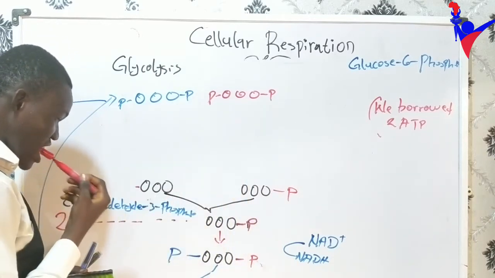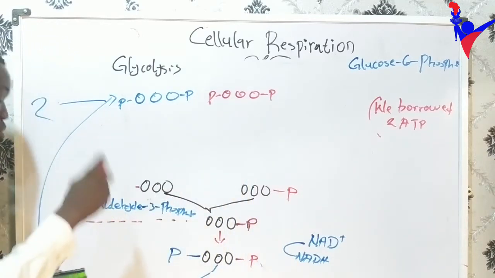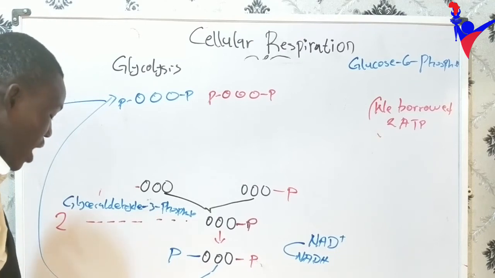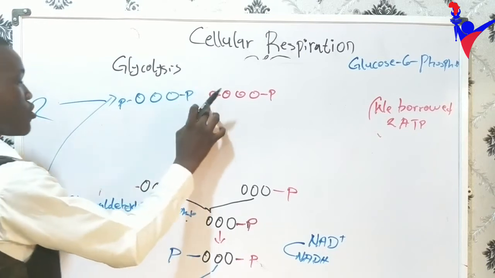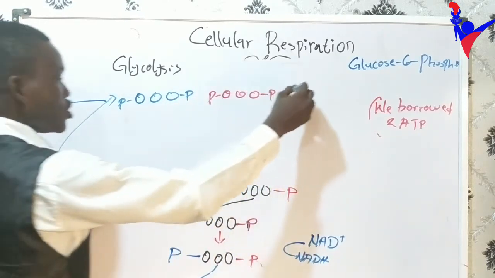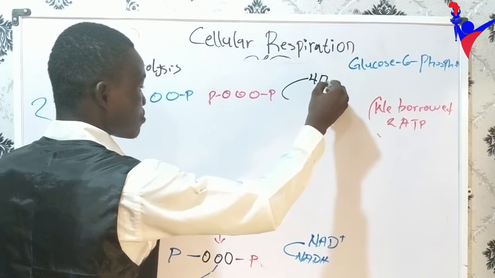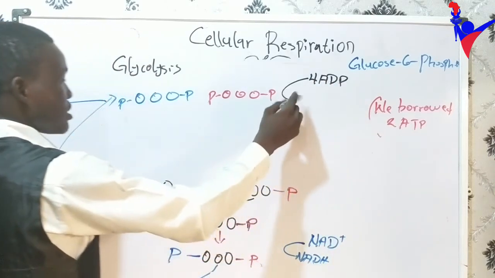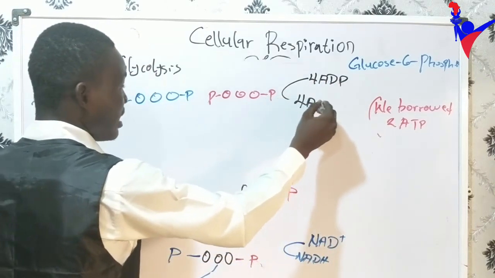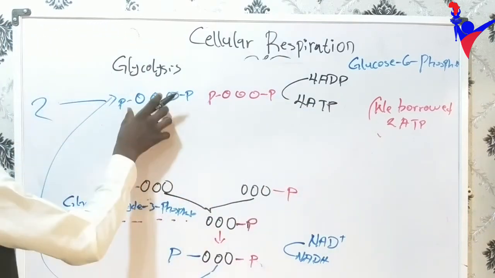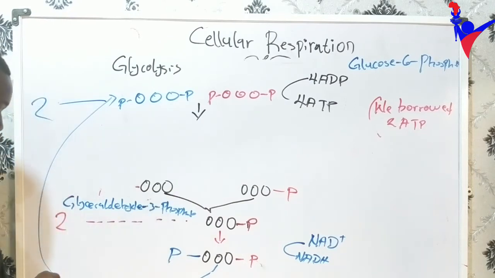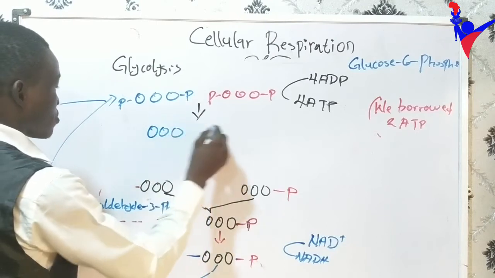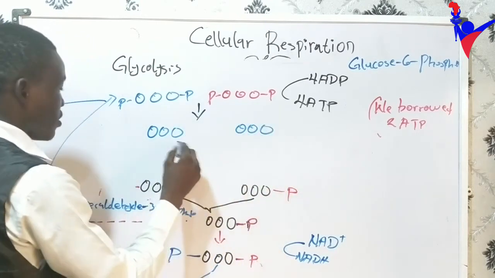Anytime we want to remove a phosphate group, we need to add it to ADP. So how many ADP are we going to need? 1, 2, 3, 4. 4 ADP, to get 4 ATP. At this stage, when we remove the phosphate group, we are going to have a pyruvate, and we'll come to the end of glycolysis. Pyruvate.